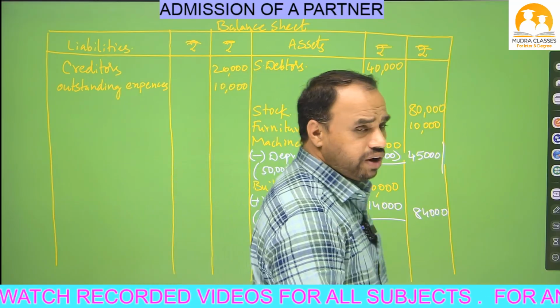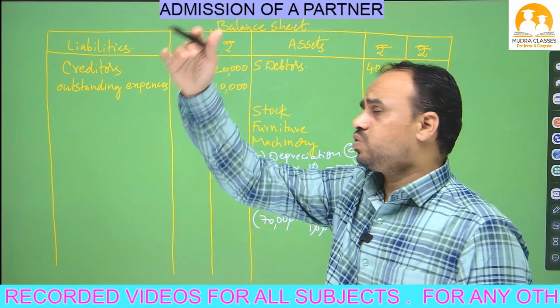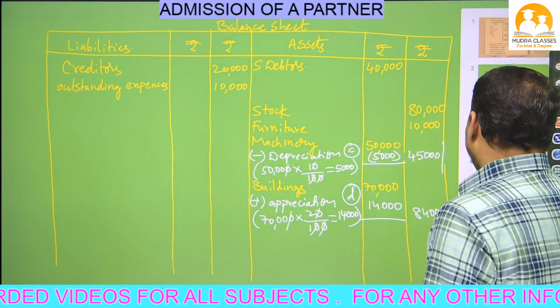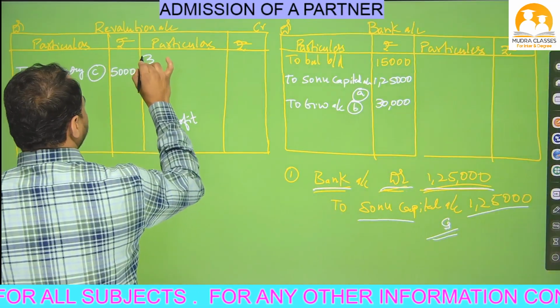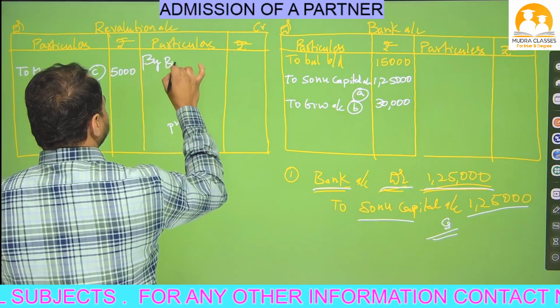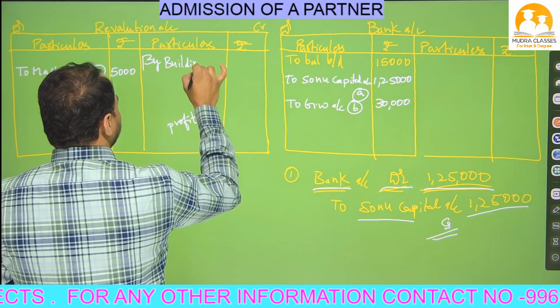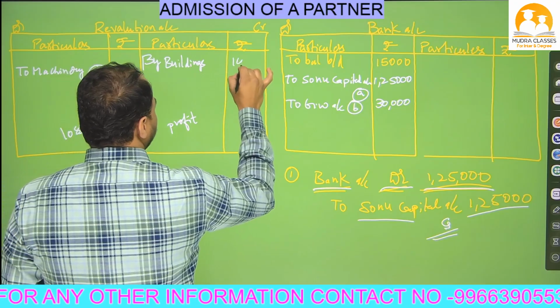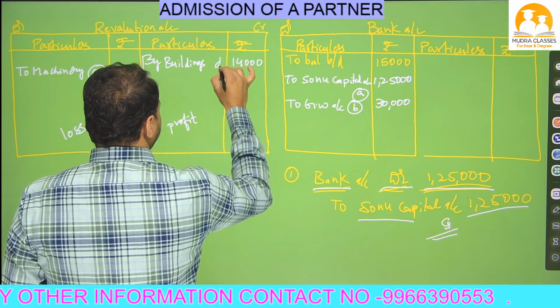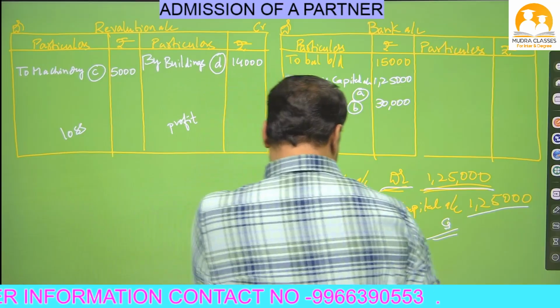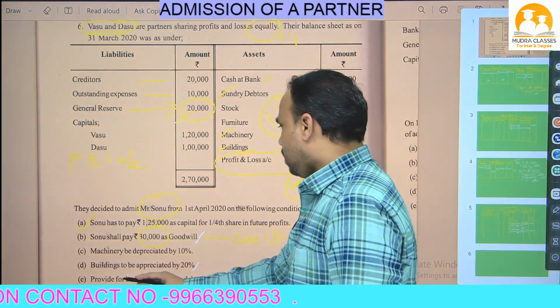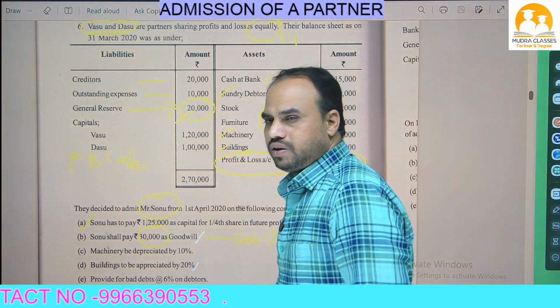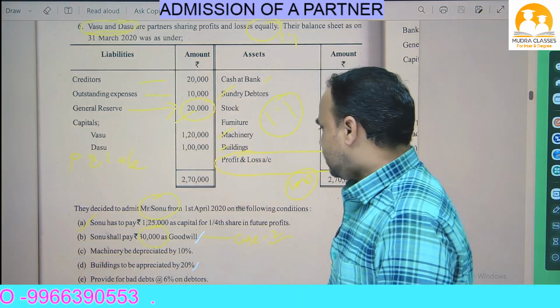Okay, now building value increased by 14,000, so it is a profit to the business. So in the revaluation account, credit side we have to write by buildings 14,000, adjustment number D. Okay, the last adjustment is left, Nana. So what is given in the last adjustment? Provide for bad debts 6% on debtors.